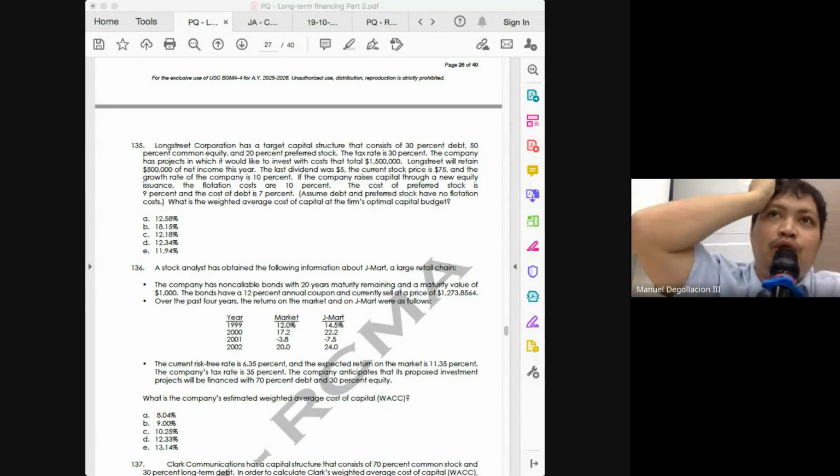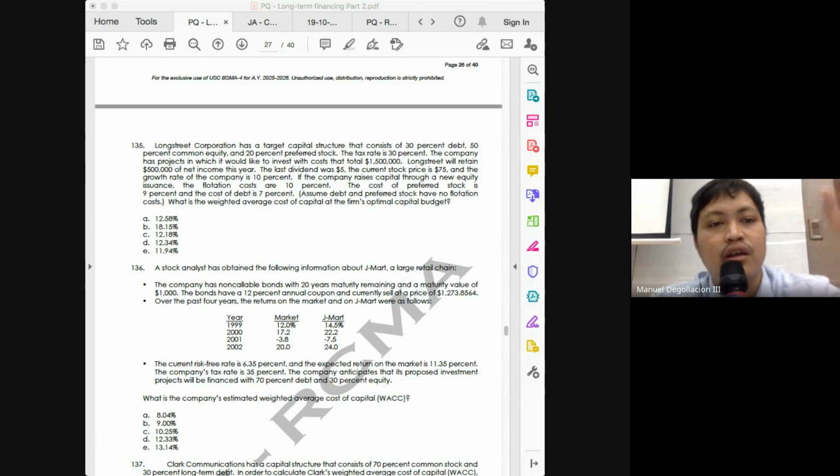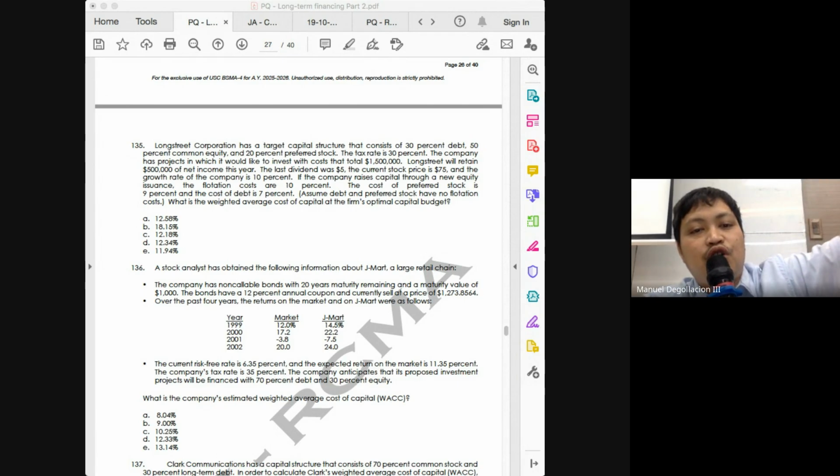With those amounts, I want you to compute for their new weights. Again, this is what we're doing in class, and this is the problem by doing it step by step instead of doing it all in your calculator, because we will have to round off the percentages. But for the sake of illustration, 450 divided by 1.5, cost of debt would still be 30%. And then 300 divided by 1.5, preferred would still be 20%. This time, cost of retained earnings, class, 500 divided by 1.5.